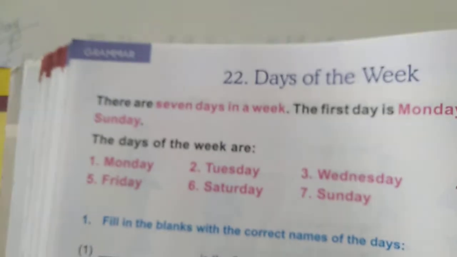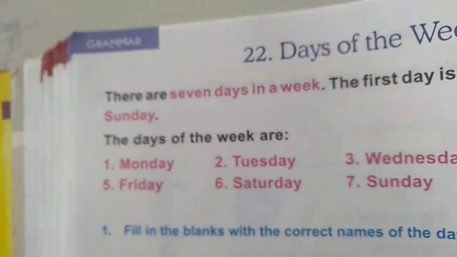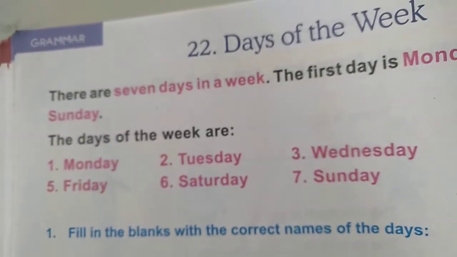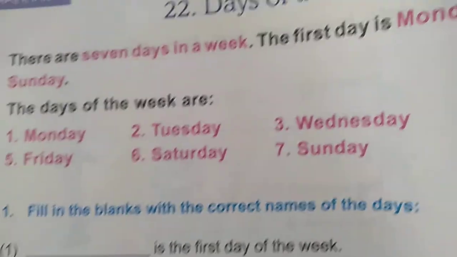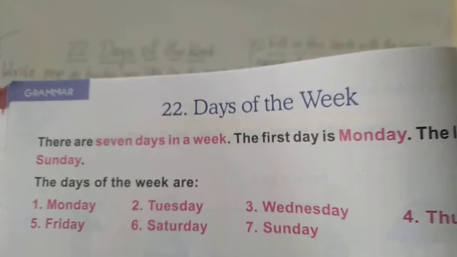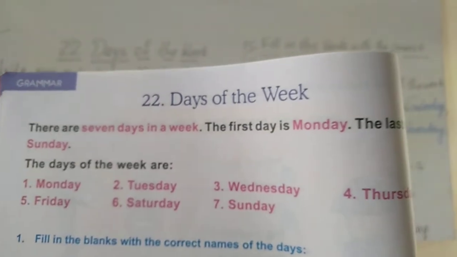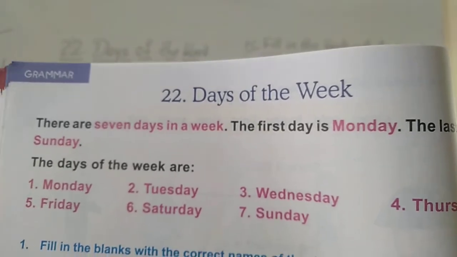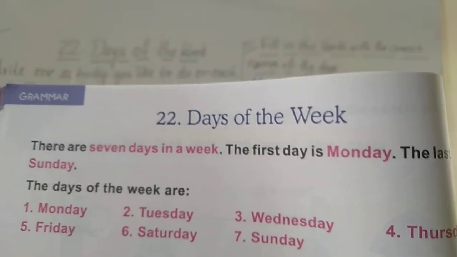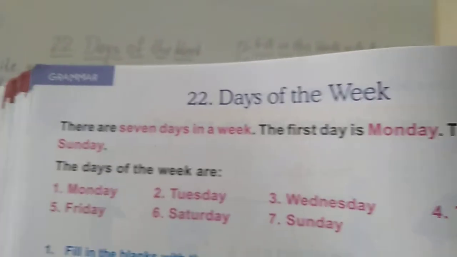So totally how many days are there in the week? There are 7 days in a week. How many days are there children? 7 days. Totally there are 7 days in a week. So all the days they have particular names for each and every day. So according to that only we call the days.